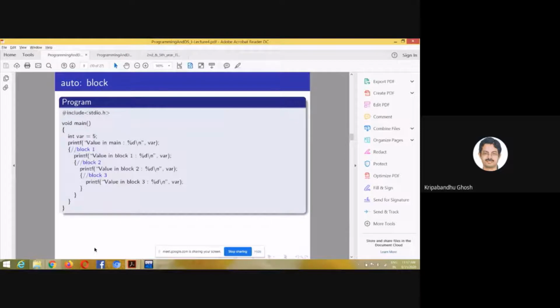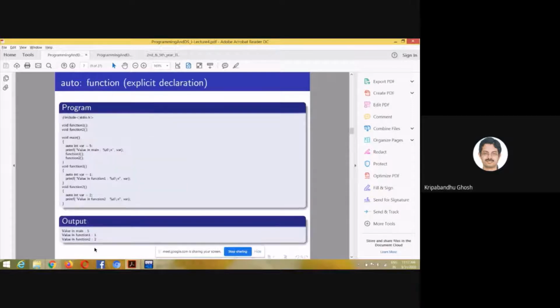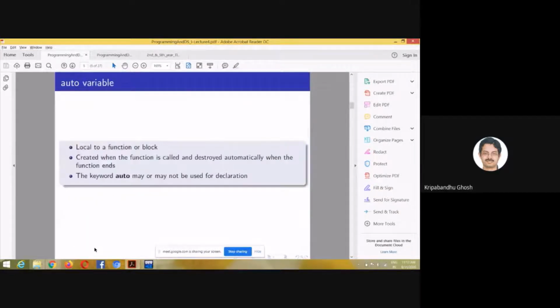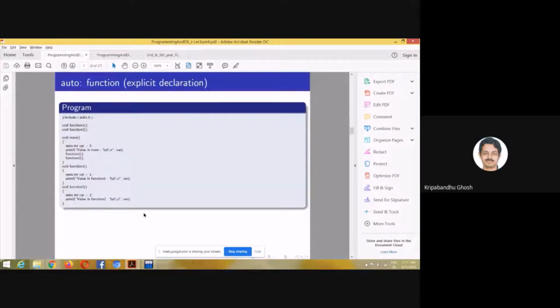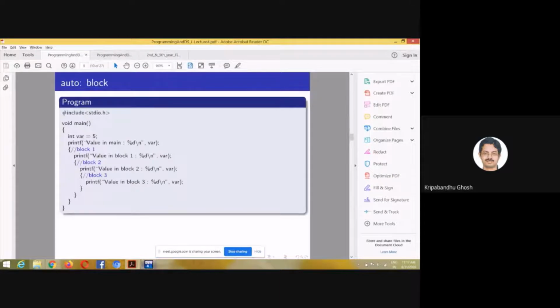Okay. Now let's consider another example where I mentioned that the scope of an auto variable is local to a function and also a block. So what is a block? Let me open this once again.